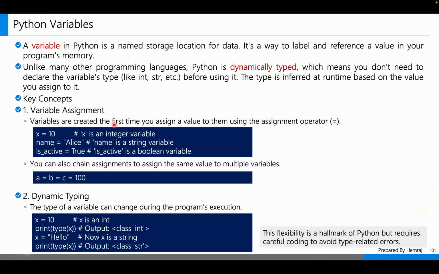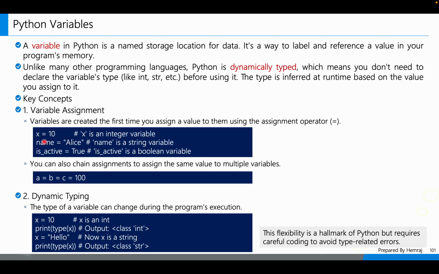Variables are created the first time you assign a value to them using the assignment operator. Already see here, suppose x = 10. x is an integer variable, right? In the same way, name is a string variable, and is_active is a boolean variable, right? The reason is the value we assign.